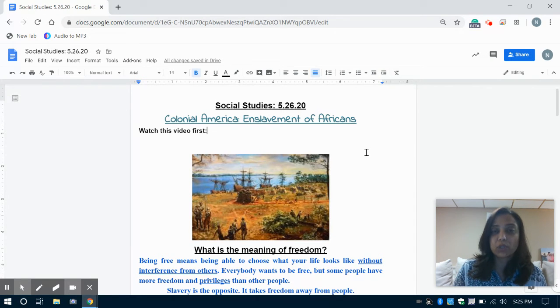The interactions between those two at times were peaceful, but most of the time they were not. And how were Native Americans treated by the Dutch colonists and other European colonists that were here? We've learned about that too, and how that was not a pleasant interaction. So now what happened was there was another group of people that were forced to come to this land, and those were enslaved Africans coming from the continent of Africa.